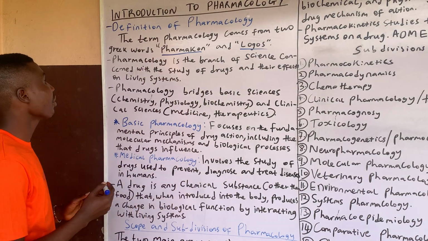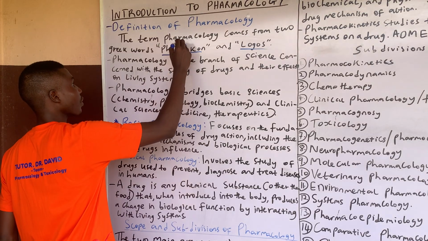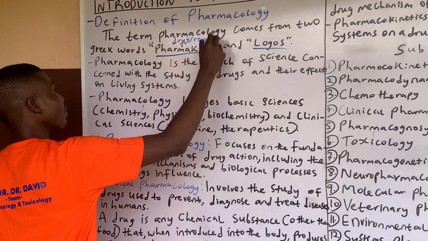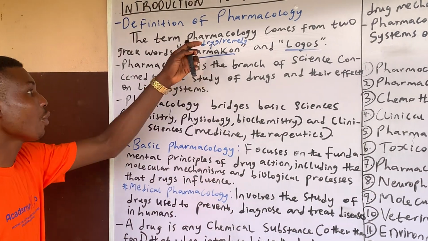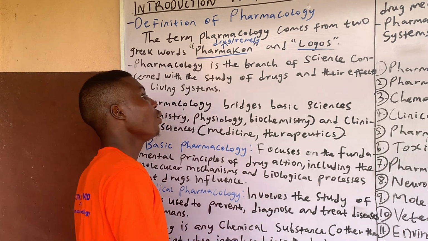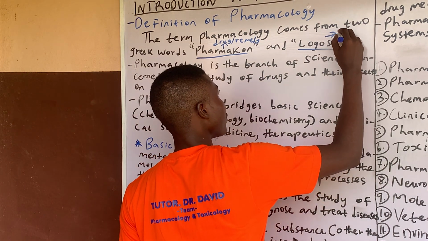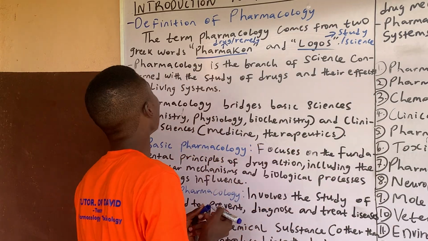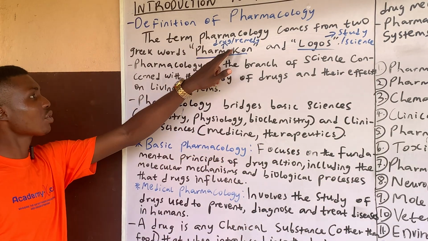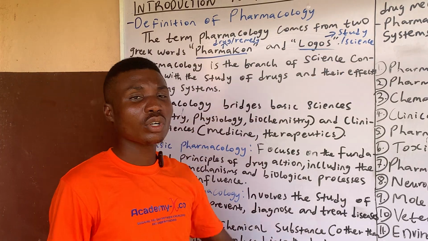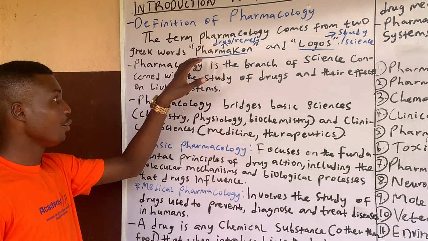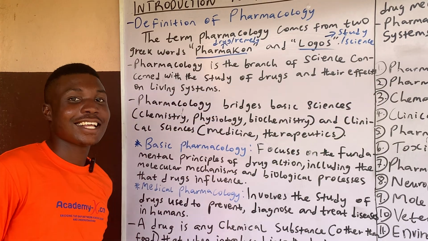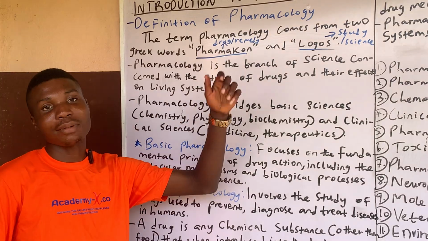Pharmakon is the Greek word which means drug or remedy, while logos refers to study or science. Looking at these two things, pharmakon and logos, that's pharmacology. That is like the study of drugs. So basically what pharmacology is about is the study of drugs.